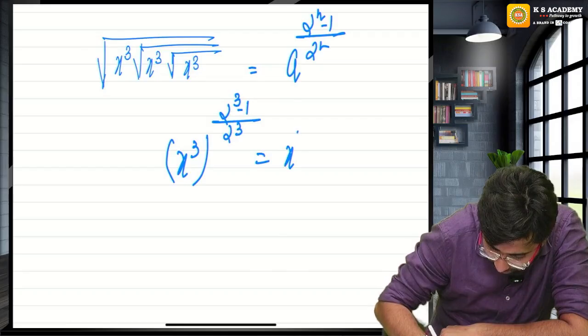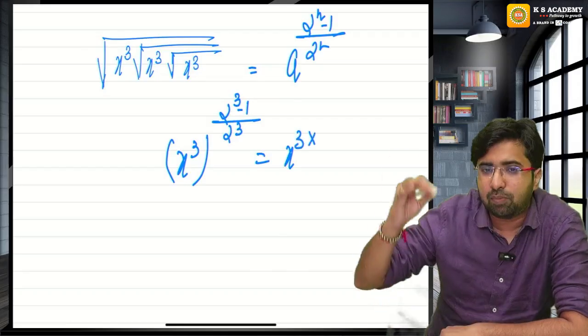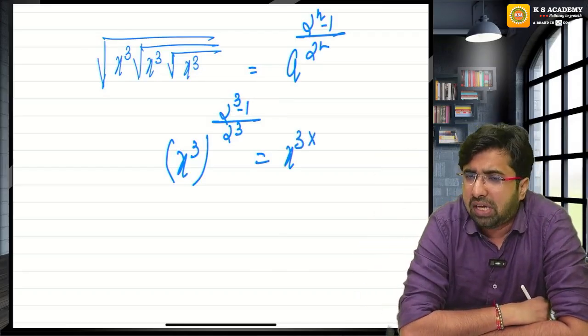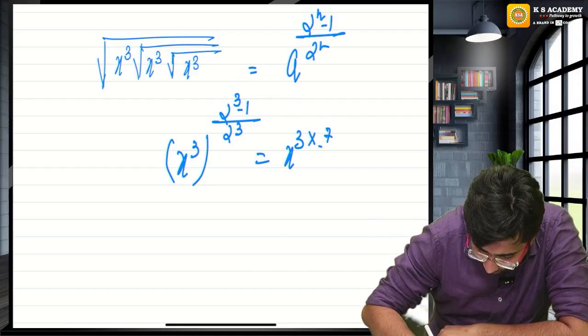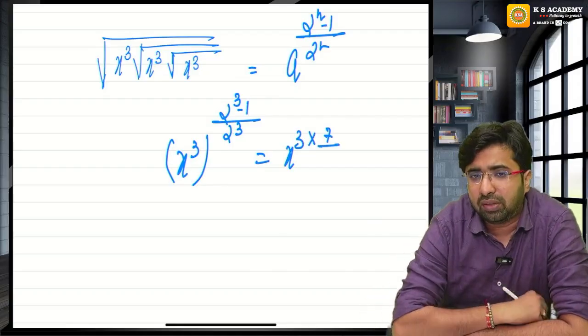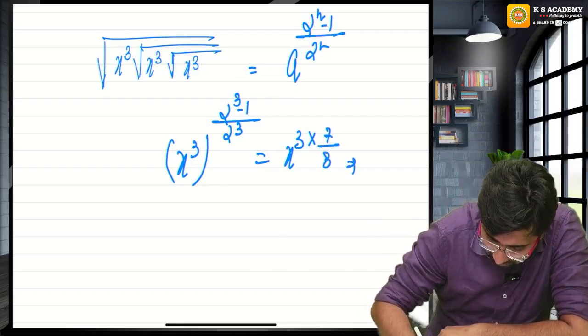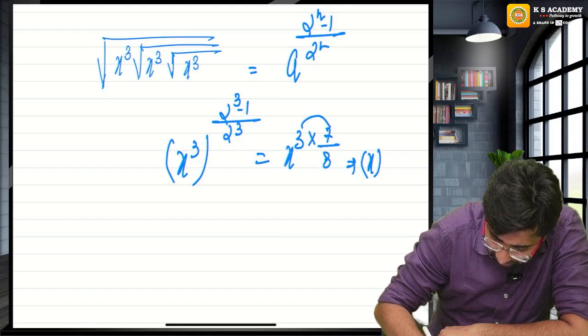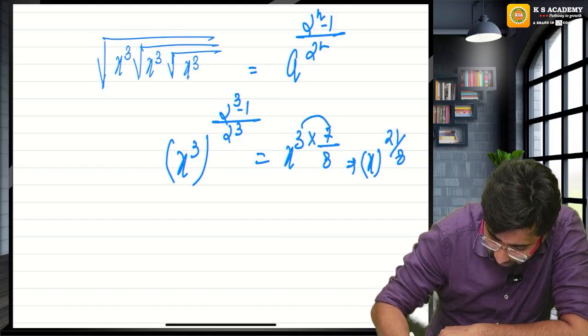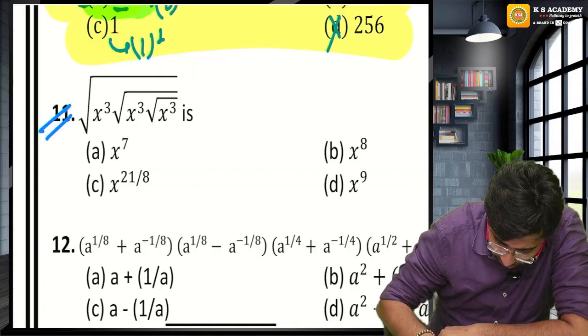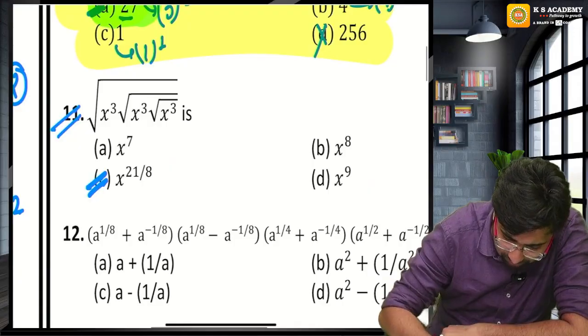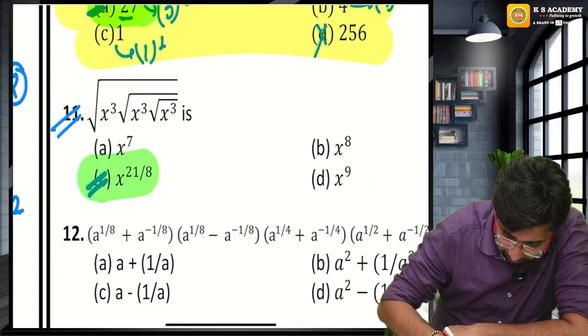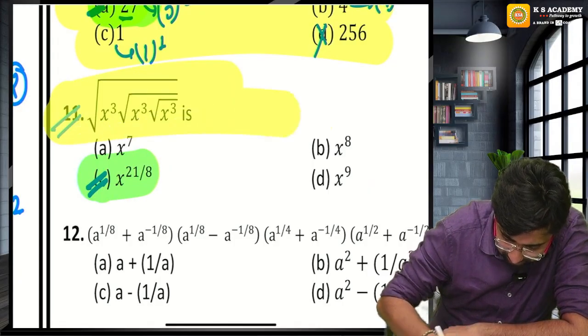Guys, x cube multiplied by, powers multiply. 2 raised to the power 3, 8. 8 minus 1, 7 upon, what is 2 raised to the 3? 8. So x raised to the power 21 upon 8. So the correct answer is x raised to the power 21 upon 8. Option C is the right answer.